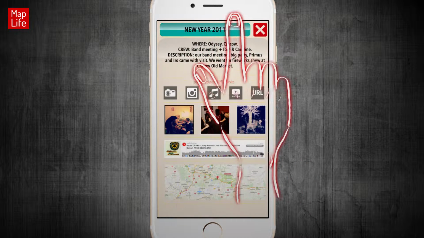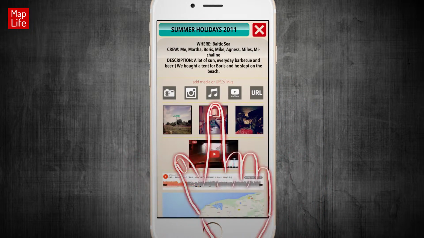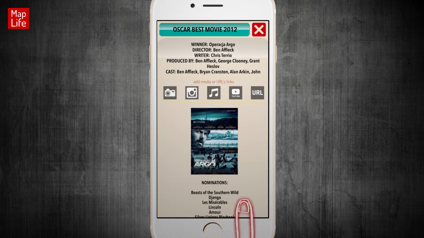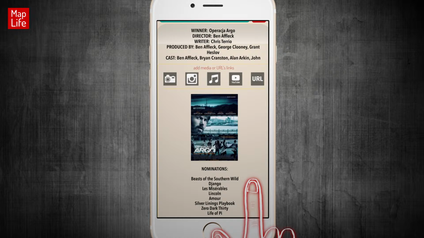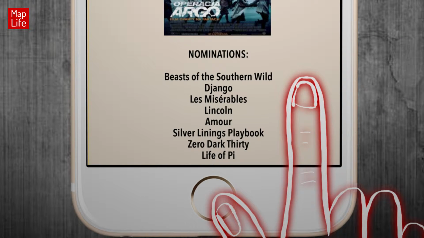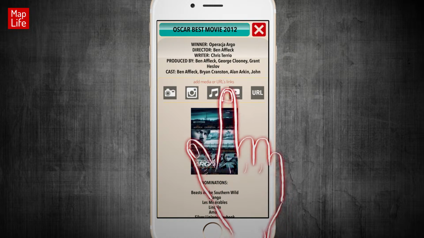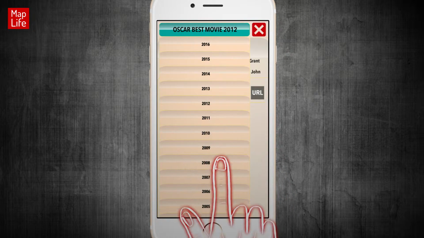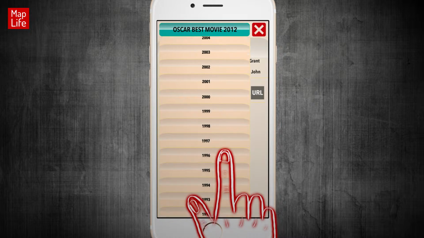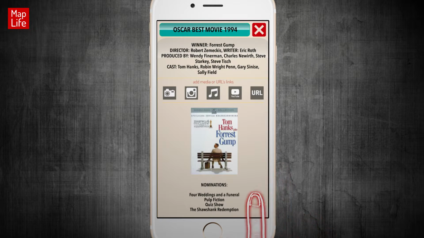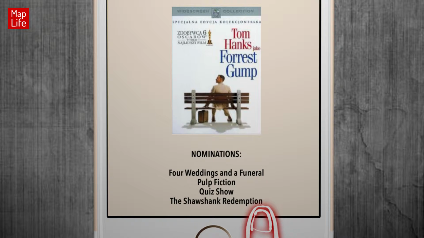Let's move on. New Year's Eve 2011, Summer Holidays, President of USA, Best Movie Oscar 2011, Best Movie Oscar 2012. Have a look. I know who won, but also I can see all the nominations. Another interesting MapLife feature is the ability to jump to any year without scrolling. To do that, just press the Events button and choose interesting year from the list. Well, let's check 1994. Awesome. Forrest Gump won the Oscar, but what was the competition? The Shawshank Redemption, Four Weddings and a Funeral, and Pulp Fiction.